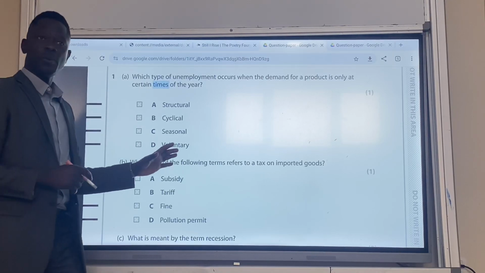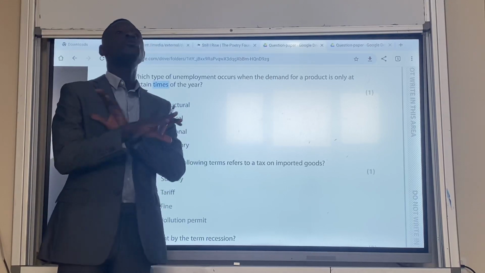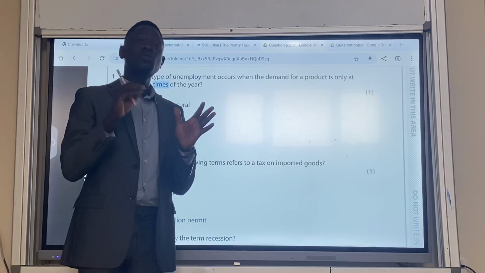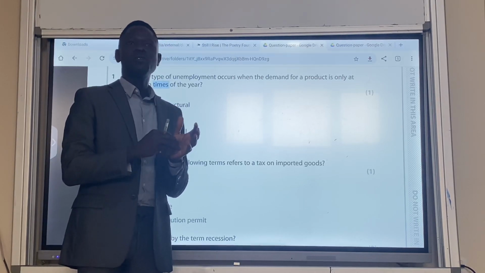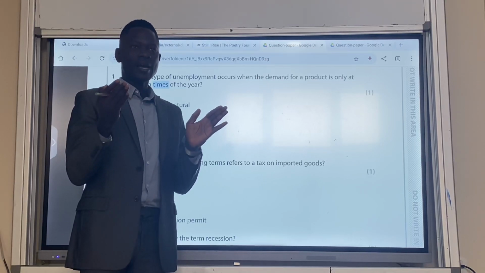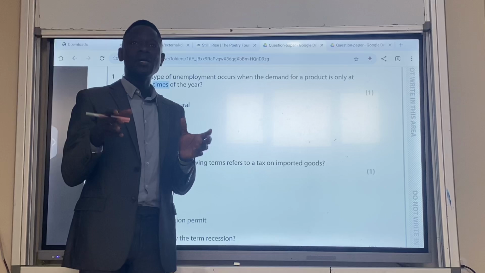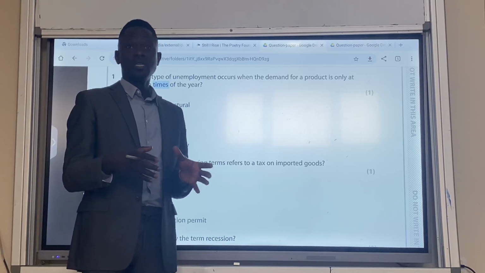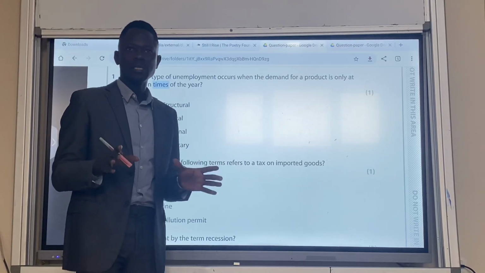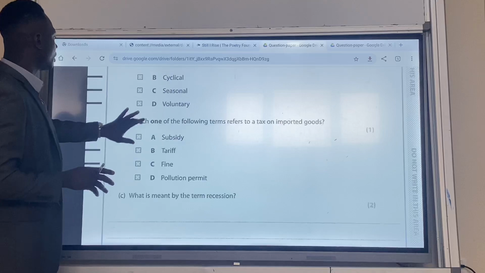For voluntary unemployment, you have the ability and willingness to work, but you don't want to work. You choose not to work. One of the reasons people choose voluntary unemployment is unemployment benefits, because they feel the benefit is more than what they would get from working. So if the government's unemployment benefit exceeds the amount of money you could make if you are working, then you choose not to work. That is voluntary unemployment. Do we get it? So the answer here is C. Is it clear, please?